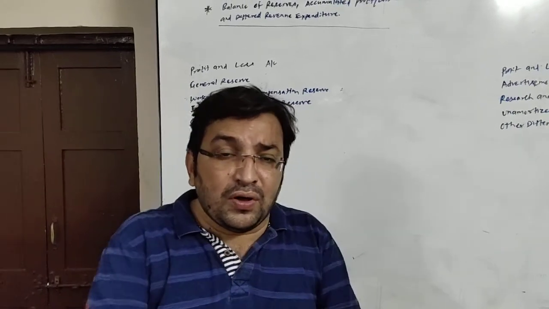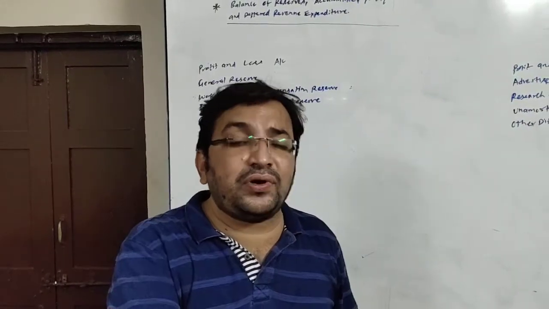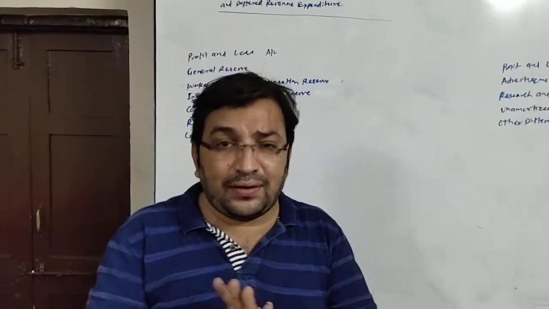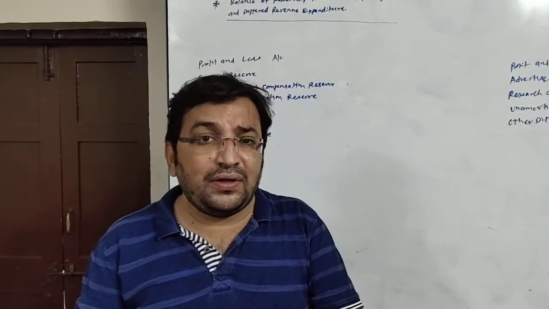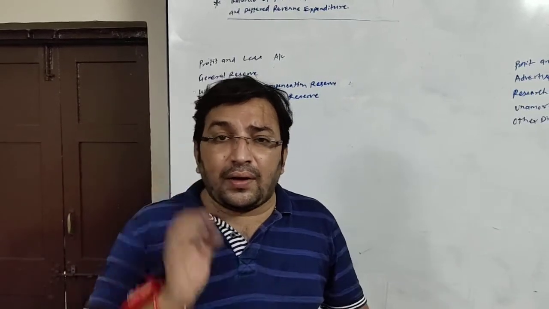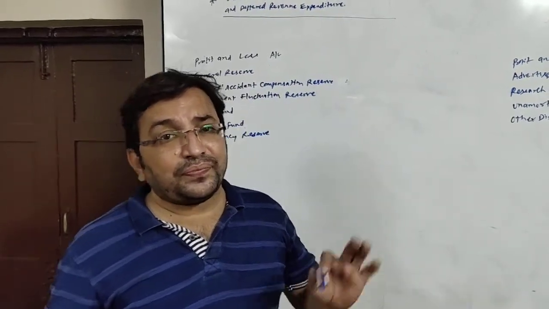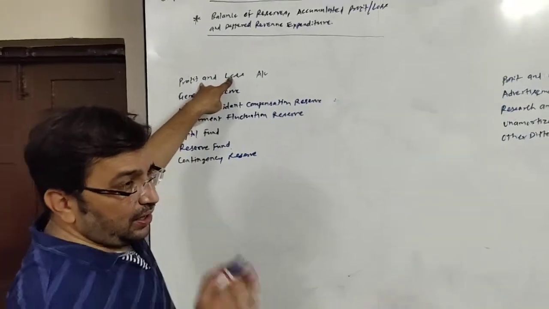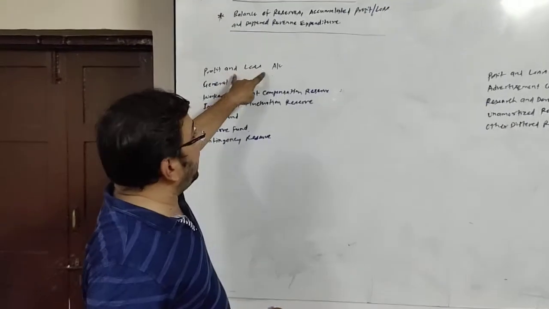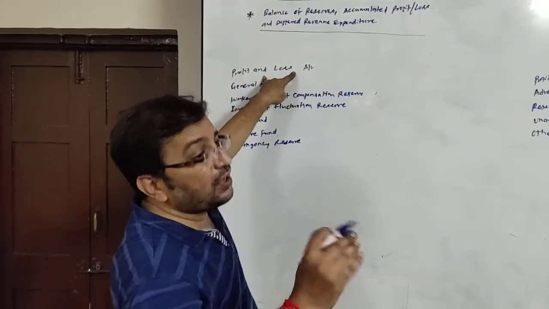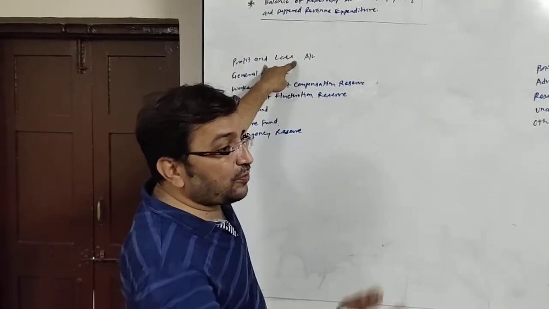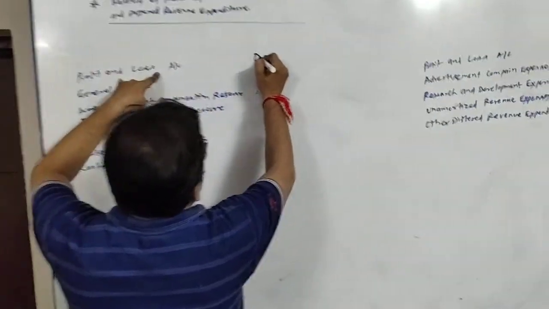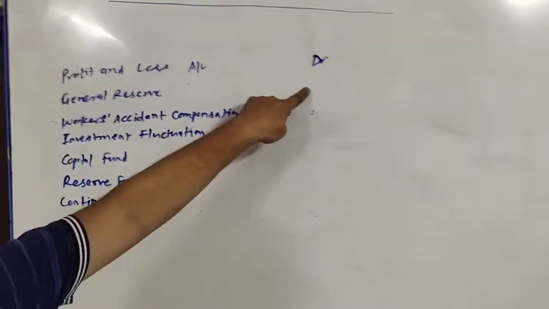Now all reserves are having credit balance. If you want to close them, that means you want to distribute them to the partners, you will have to debit all reserves and the balance of profit and loss account. So an entry will be passed for the same. Suppose it is profit and loss account, accumulated profit, that is, the credit balance of profit and loss account. Now as it is a credit balance, you have to distribute it among the partners, so you will have to debit it. So your entry will be like this: profit and loss account, debit.